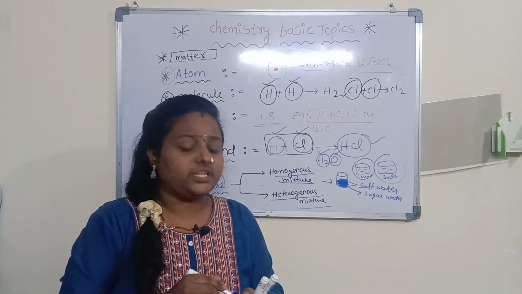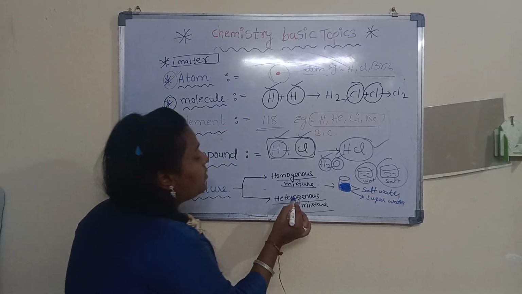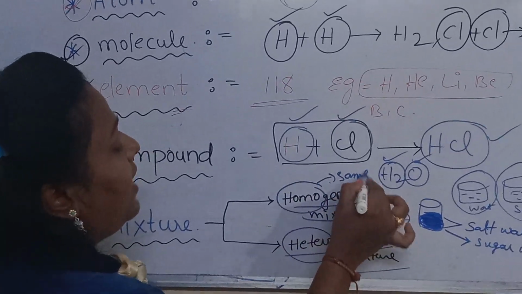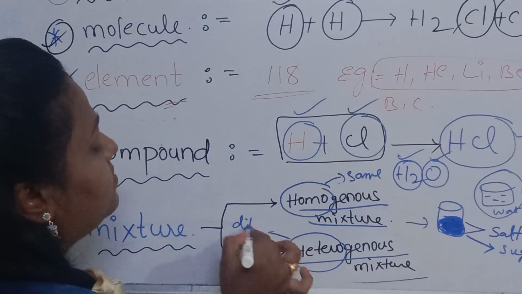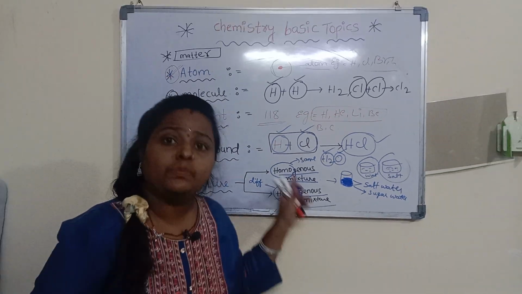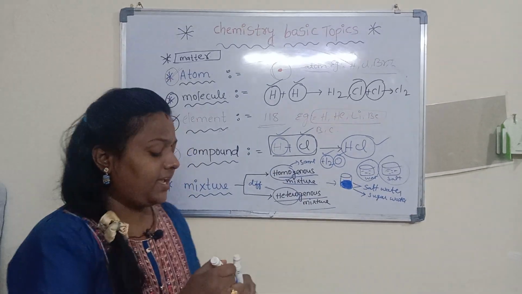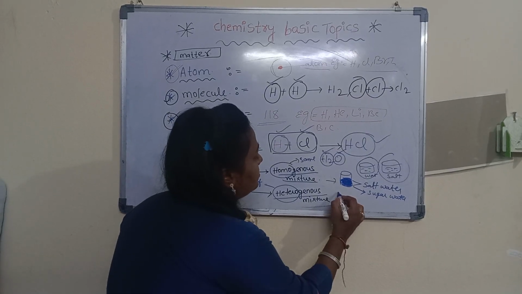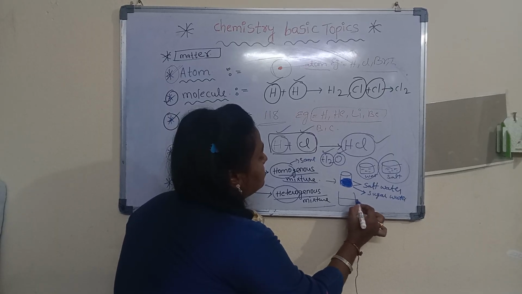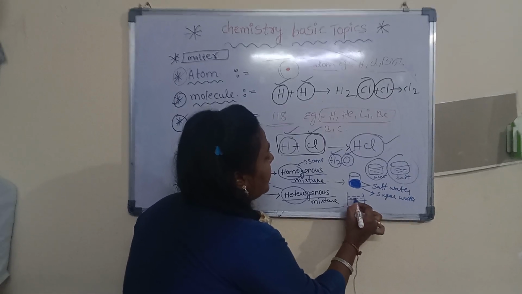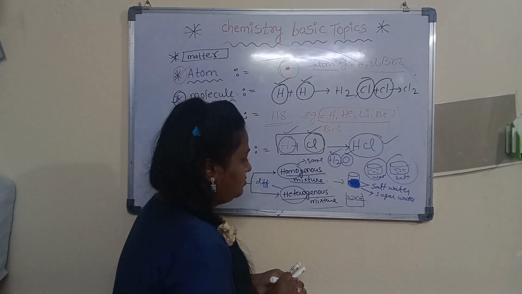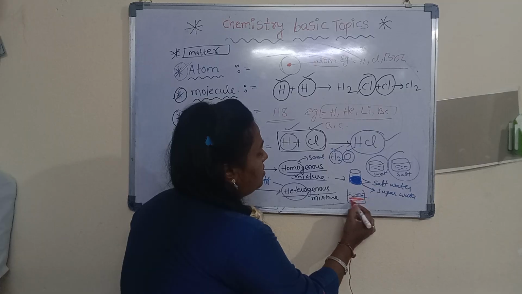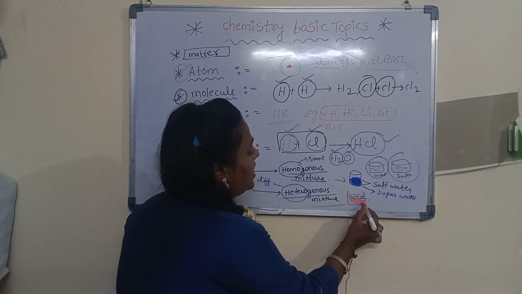Next, heterogeneous mixture. What is meant by hetero? Hetero means different, homo means same. For example, this is a water solution. I will take sand water. Is sand dissolved in water solution? No. So two layers will be formed, yes or no?